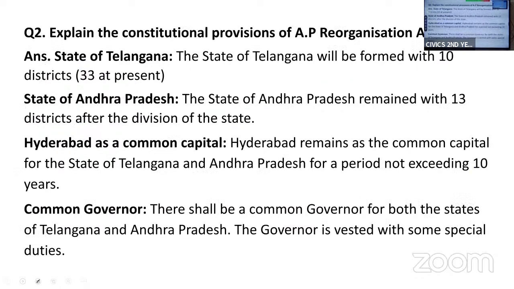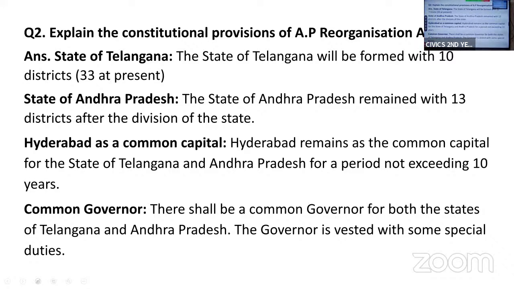Now, let us move to the next question, that is the AP Reorganization Act 2014. After the Telangana agitation, the union government decided to give separate statehood to Telangana. For that, an act was passed in Parliament, the A.P. Reorganization Act.